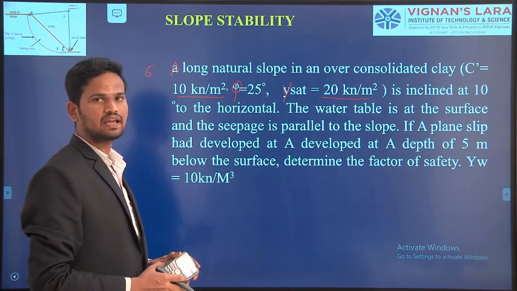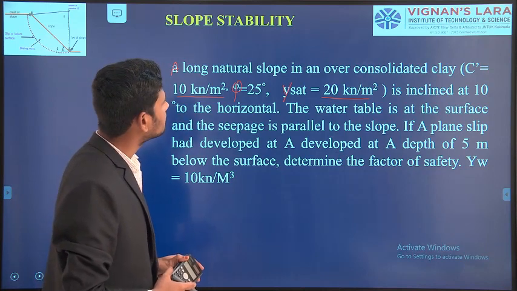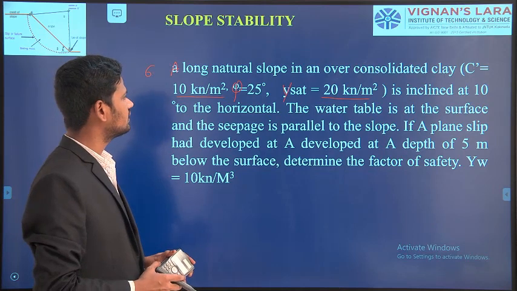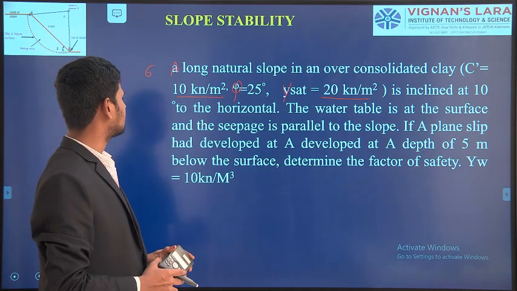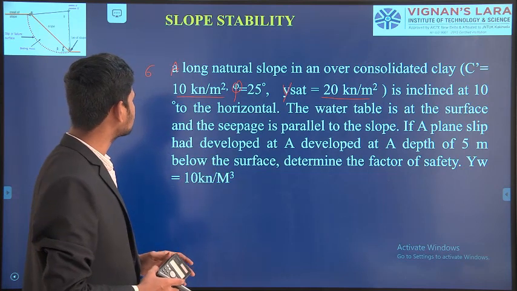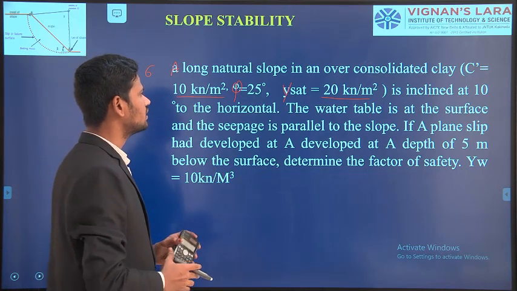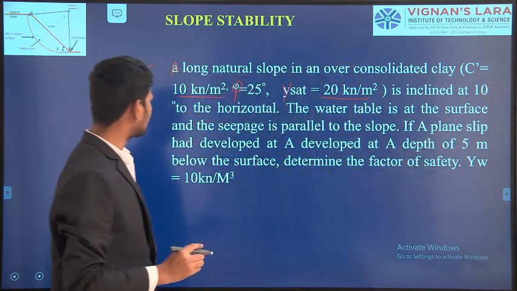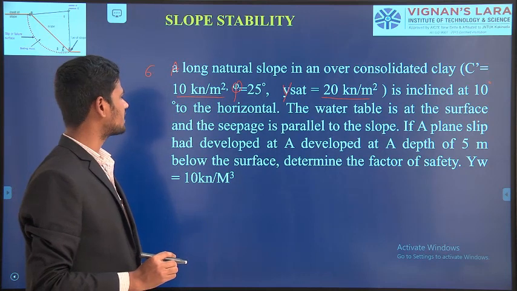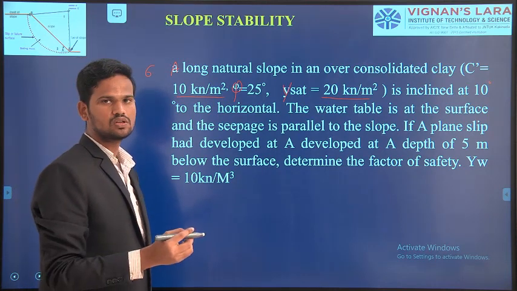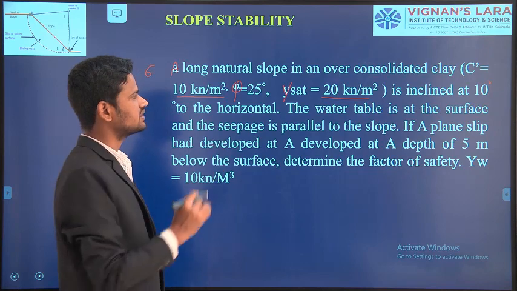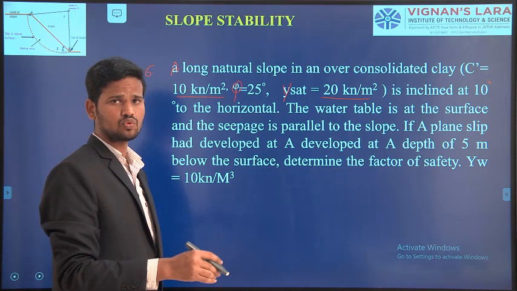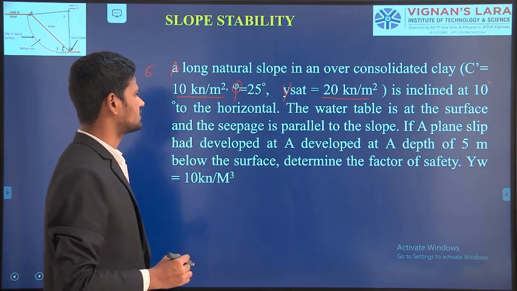It is inclined at an angle of 10 degrees to the horizontal. The water table is at the surface and the seepage is parallel to the slope. And what they are giving means it is inclined at an angle of 10 degrees to the horizontal. The water table is at the surface and seepage is parallel to the slope. The slope is having an inclination of 10 degrees to the horizontal. Seepage condition is there. That means water is entering into the soil mass.